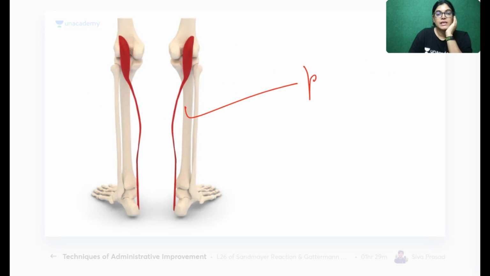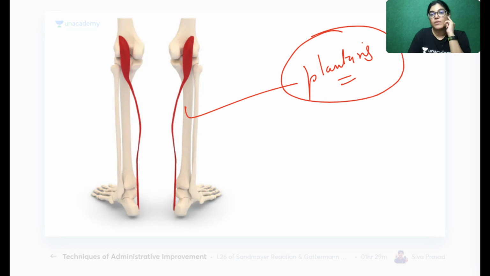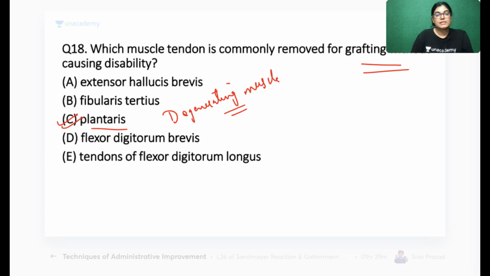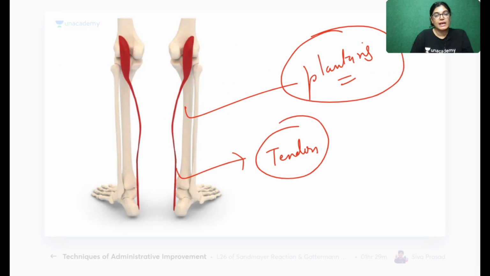See here, you can see this plantaris muscle is shown from the posterior view of the lower limb. You can see it is very tendon-like. It is just like a tendon and a very thin muscle, which is not of much functional activity. If it is removed also, not much difficulty occurs. So this is the muscle which is commonly removed for grafting without causing any kind of instability.